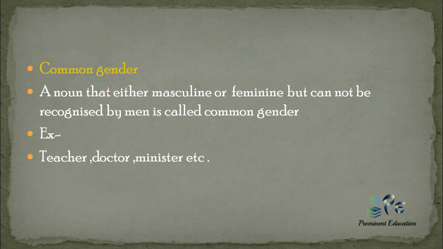Now common gender. What is common gender? A noun that is either masculine or feminine but which we cannot recognize, meaning it can be feminine or masculine, comes under the category of common gender. The examples you can see: teacher, doctor, minister. A teacher can be male or female, a doctor can be male or female, and a minister can also be male or female. We cannot recognize them from the word doctor, teacher or minister. So these three words come under the category of common gender.